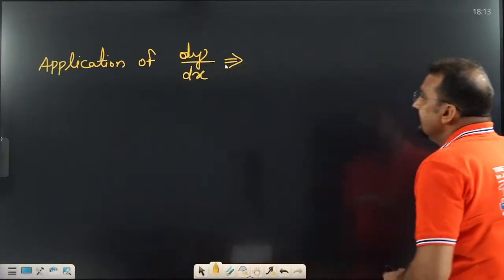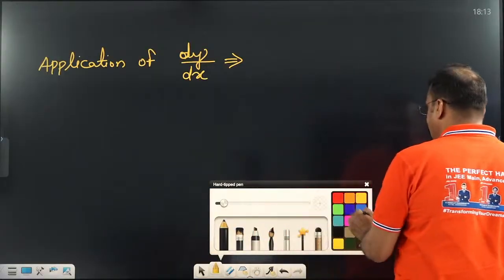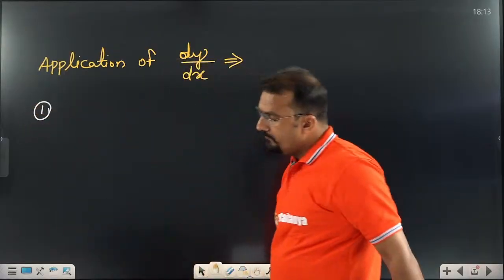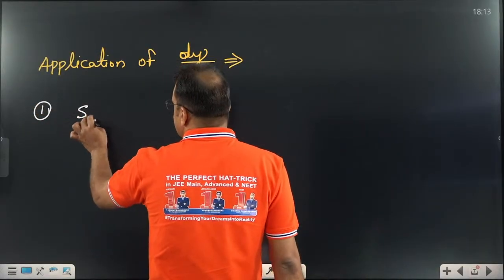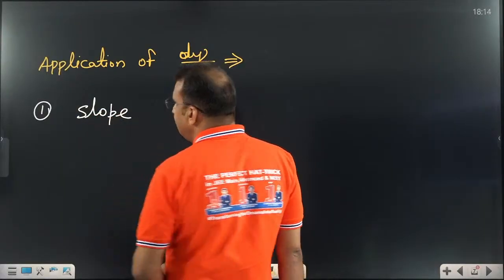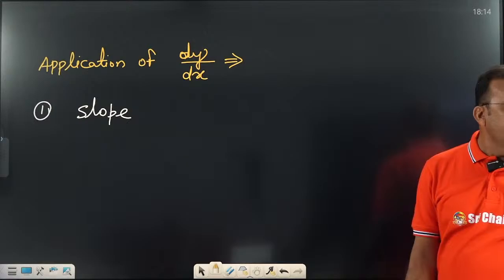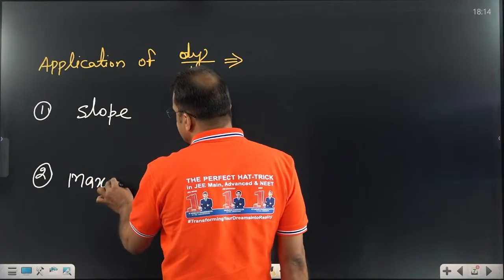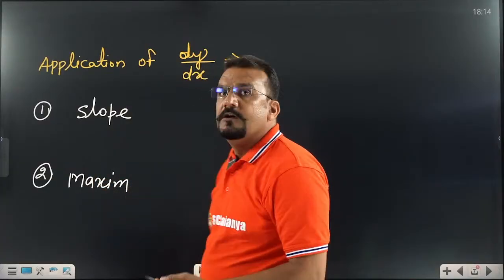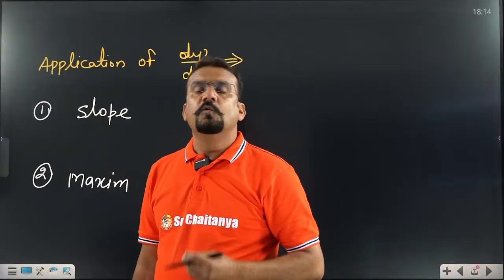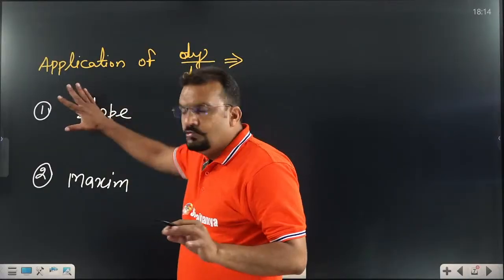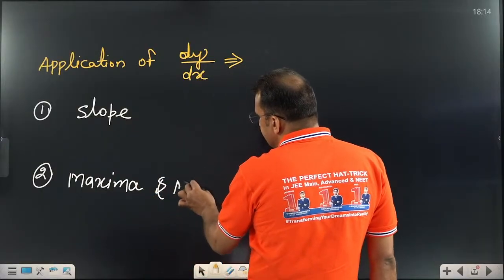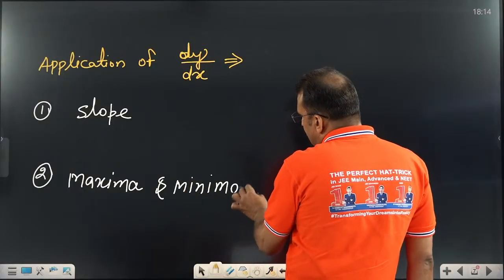Yes, okay. What is the application, sir? So that means we are going to learn what the application is. There are 2 applications of differentiation. First one, the most important, I think you have heard this word: slope. Differentiation means slope. Second is to find maxima and minima. There are a number of applications of differentiation, but as far as our physics and NEET syllabus are concerned, we need 2 applications. One is to find slope and the second is maxima and minima. Let us discuss both concepts.